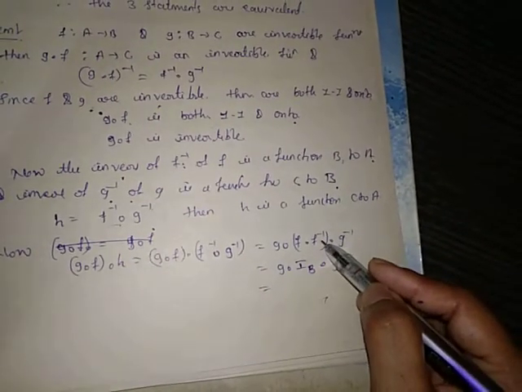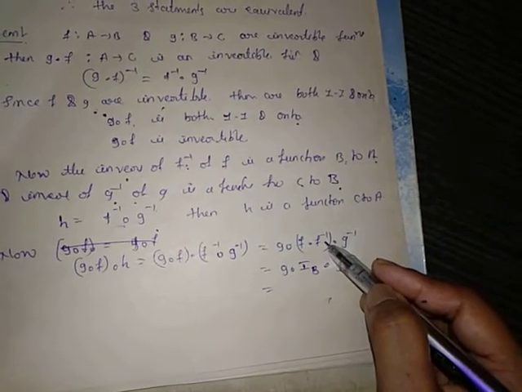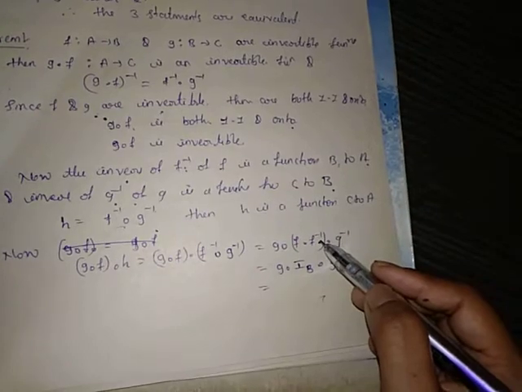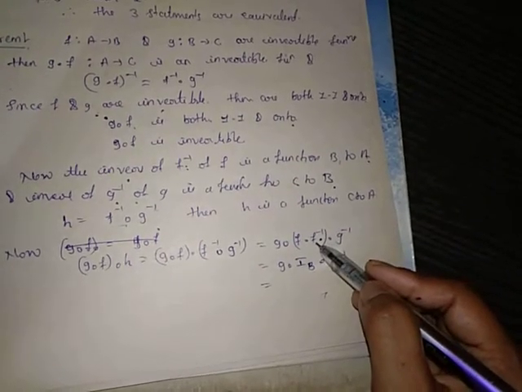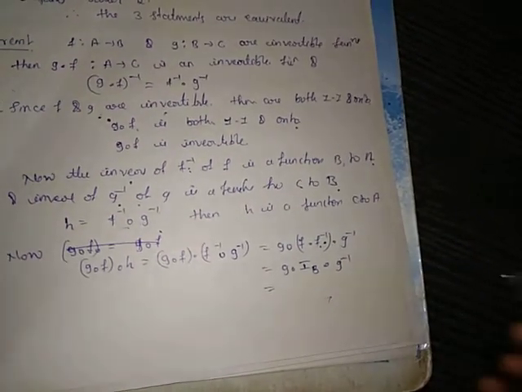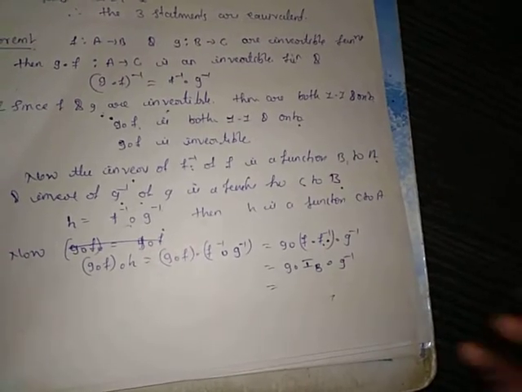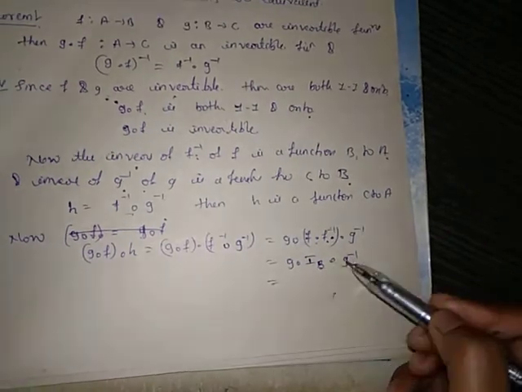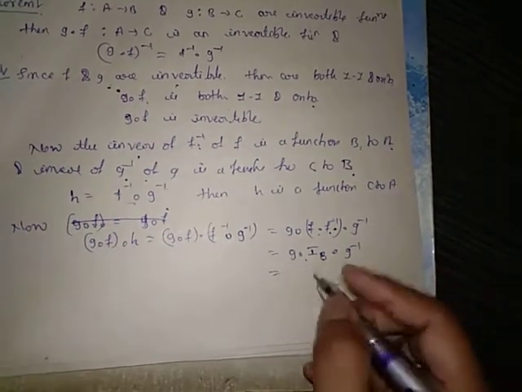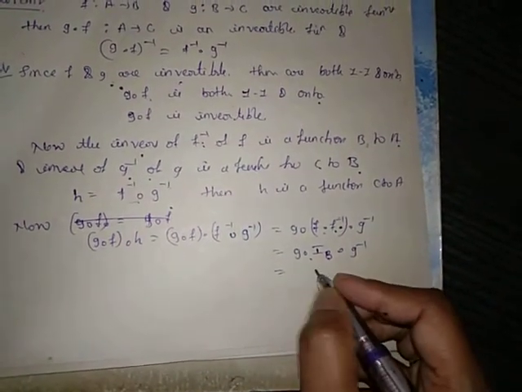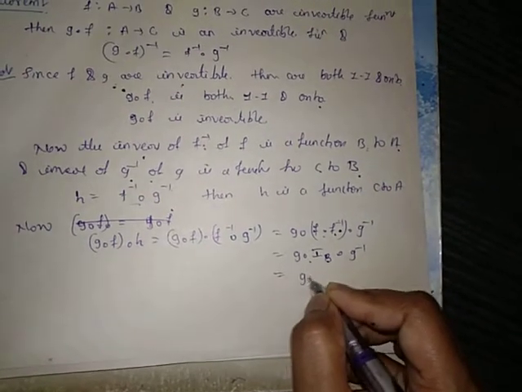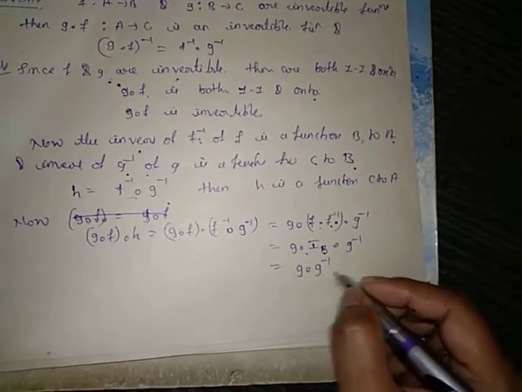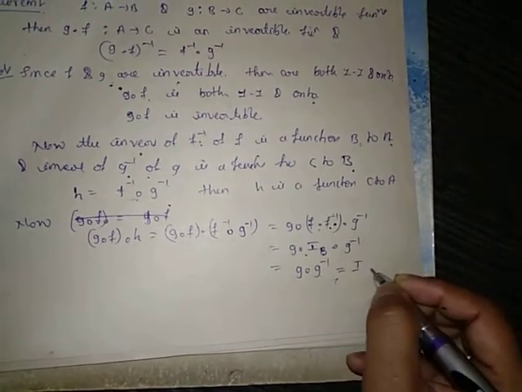So G dot I_B dot inverse of G can be written as G dot inverse of G, and G dot inverse of G equals I_C.